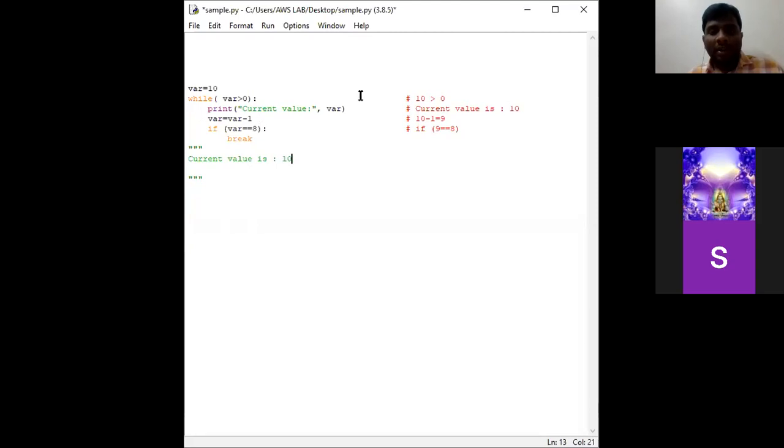Now we shall check. In the second iteration, the value of var will be 9. Is 9 greater than 0?